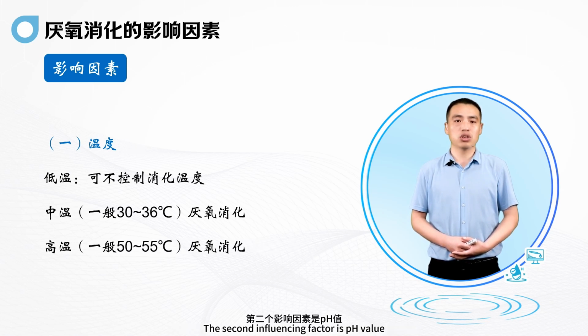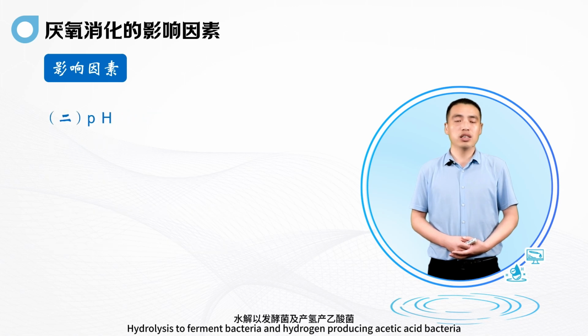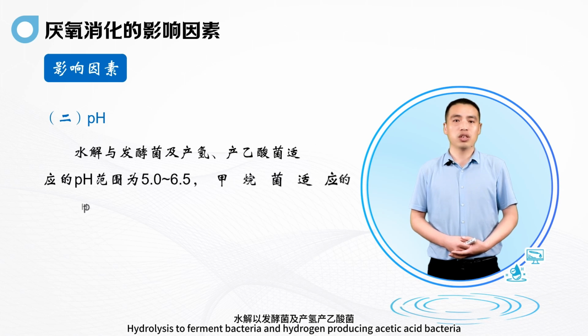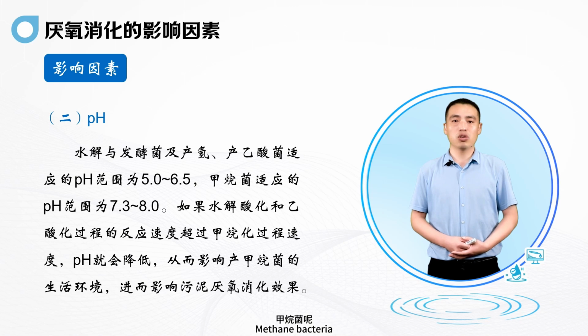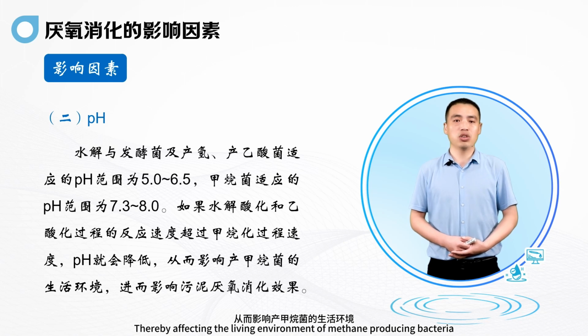The second influencing factor is the pH value. For hydrolytic fermentation bacteria and hydrogen-producing acetic acid bacteria, the suitable pH range is 5.0 to 6.5. For methane bacteria, the suitable pH range is 7.3 to 8.0. If the reaction rate of the hydrolysis, acidification and acetic acid process exceeds the rate of the methanation process, the pH will decrease, thereby affecting the living environment of methane-producing bacteria, and then also affecting the effectiveness of anaerobic digestion of sludge.